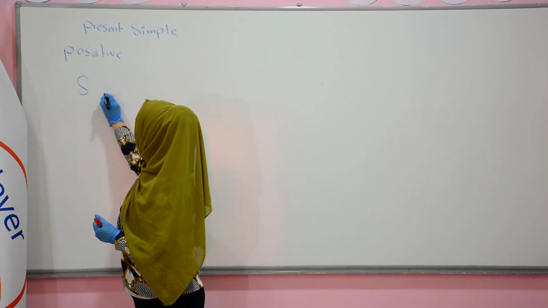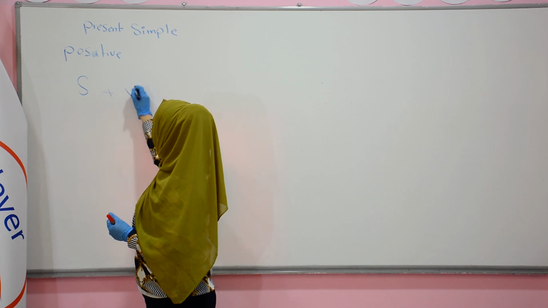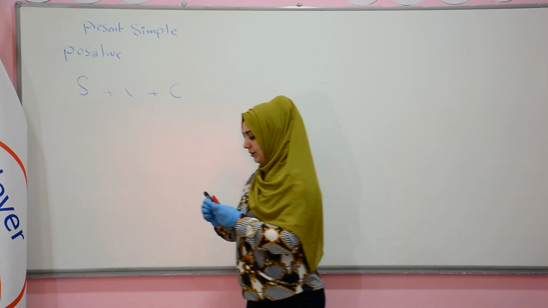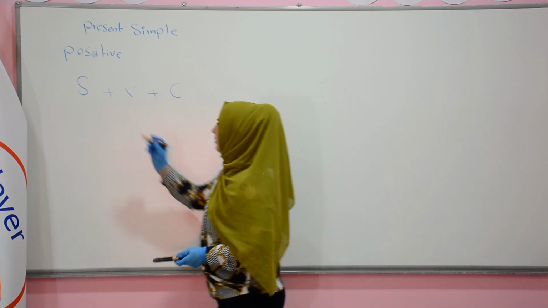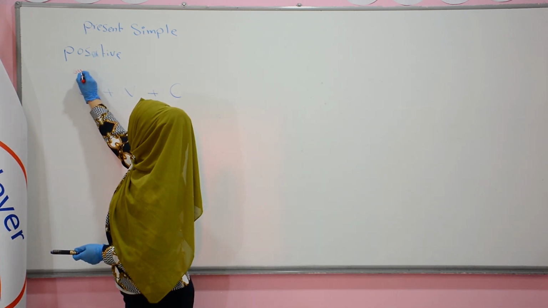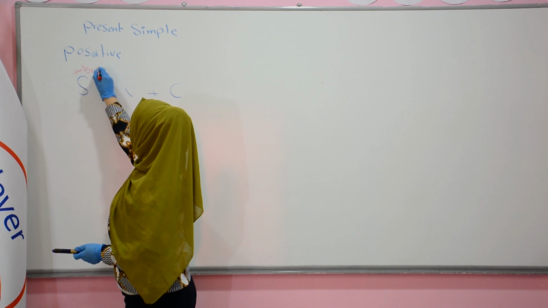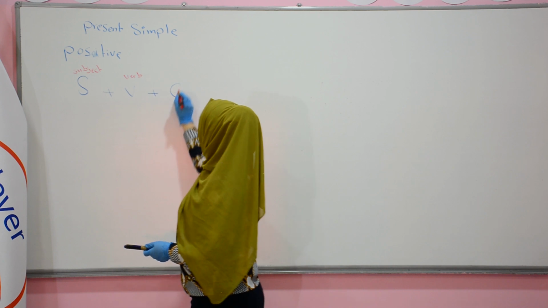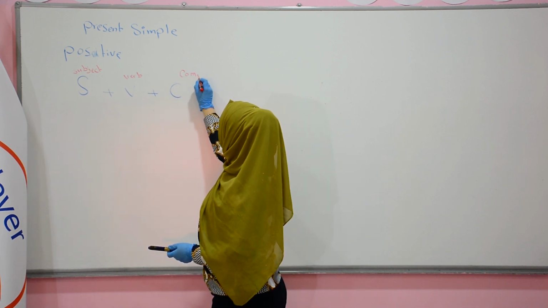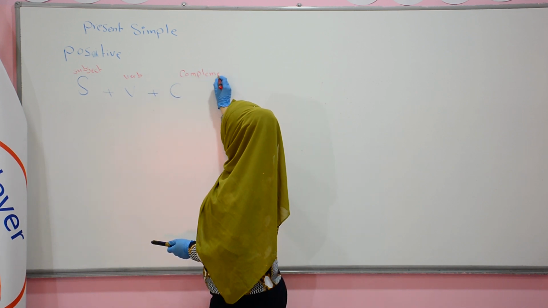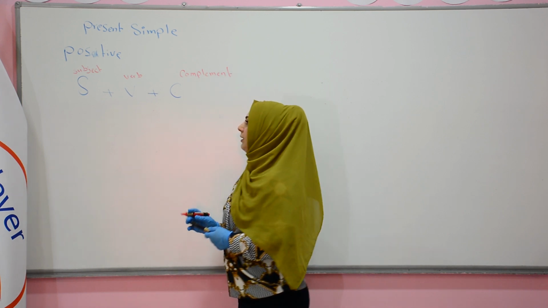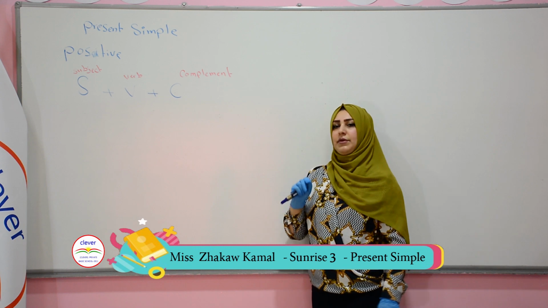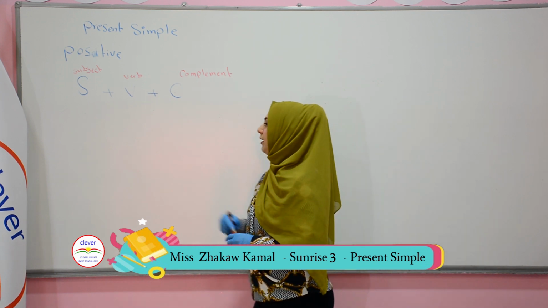For example, we have subject, we have verb, we have complement. Is, it is subject. The, it's verb. Ke, it's complement. But now, this is the rule of positive forms. We have a subject.